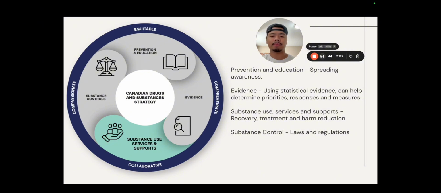Canadian Drugs and Substances Strategy. Prevention and education will help spread awareness. Evidence, using statistical evidence, can help determine priorities, responses, and measures. Substance use services and support will help recovery, treatment, and harm reduction. With substance control, you can have laws and regulations.